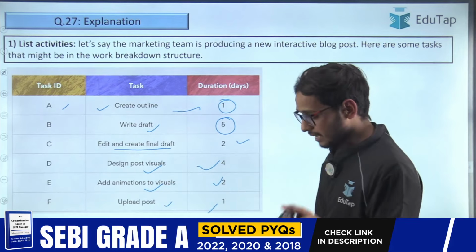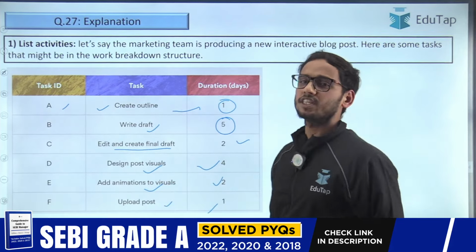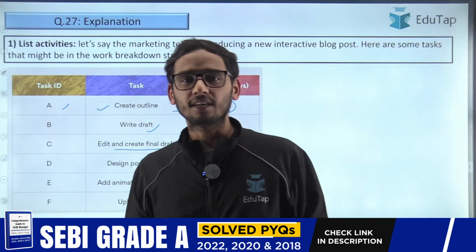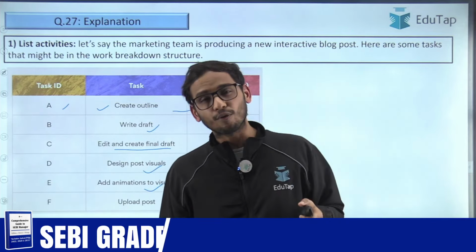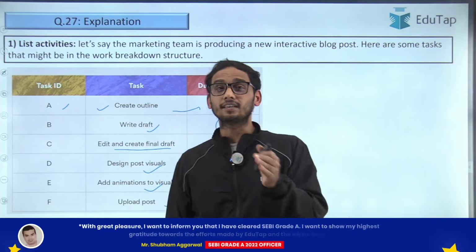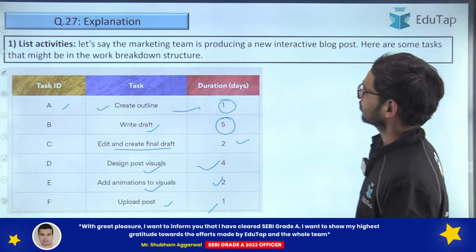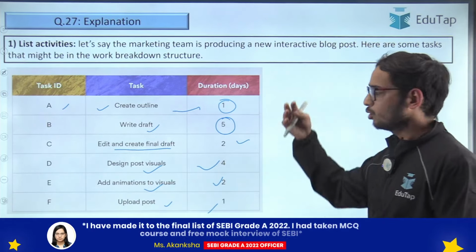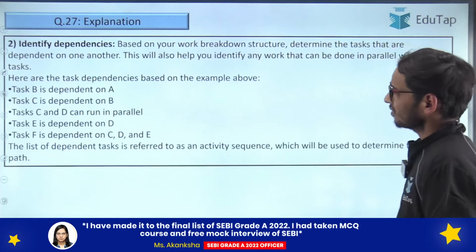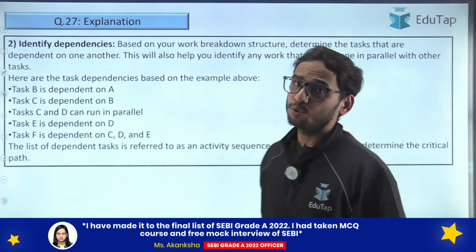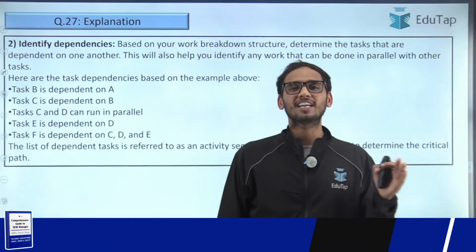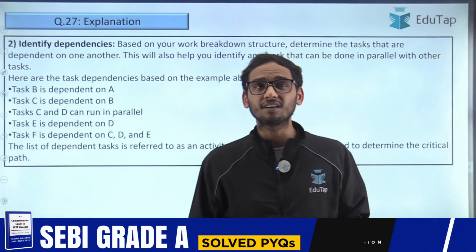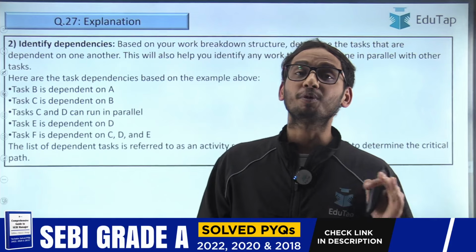So first of all, what the management has done is create a list of all the activities that it needs to complete, right? So we have broken down all the tasks into various components, right? The second thing the management is going to do is identify interdependencies between the tasks.